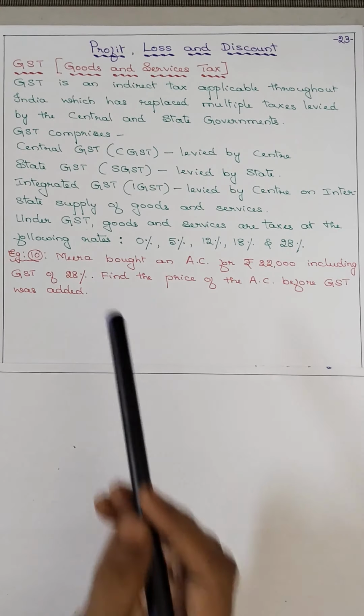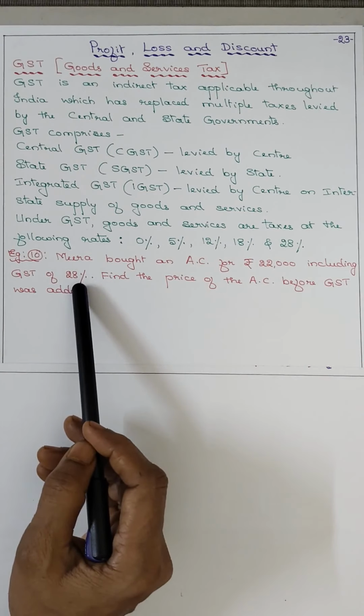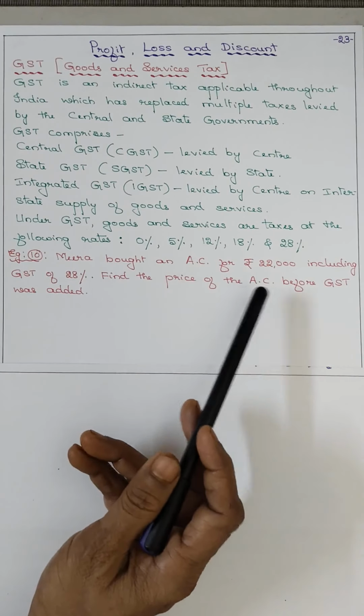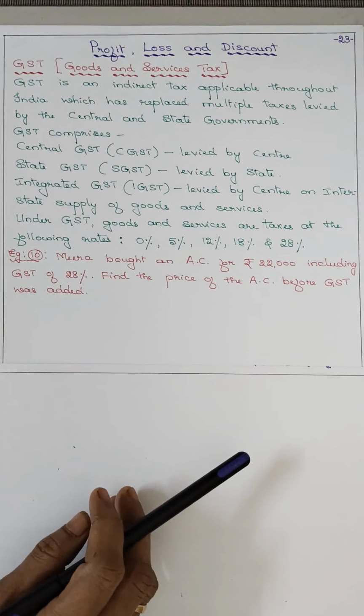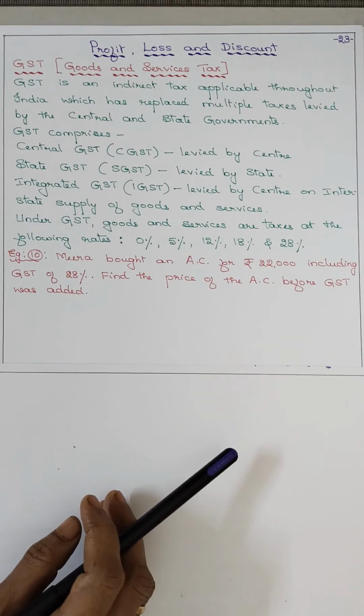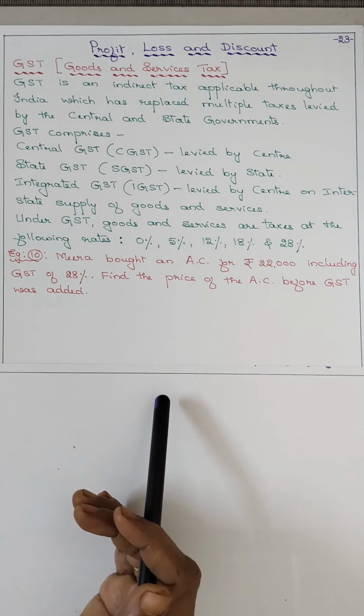Example 10. Meera bought an AC for rupees 22,000 including GST of 28%. Find the price of the AC before GST was added. Whatever article we buy, the cost is actually something else and we have to pay some extra money, that is the GST amount.